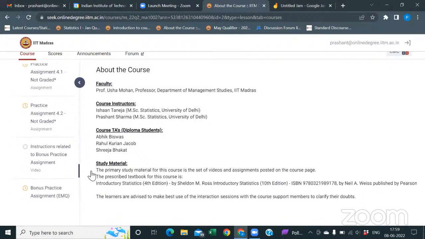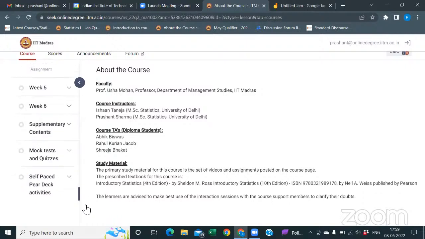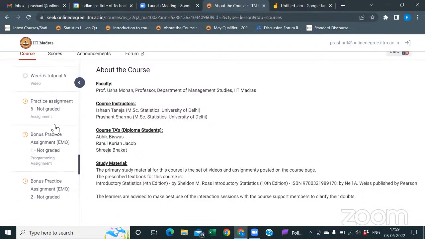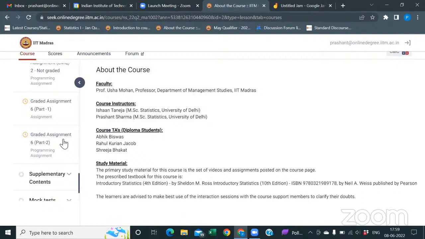There is an instruction related to the bonus practice assignment. There is timing from after, I think, 1 minute onwards. There is instruction related to this. And in week 6, you have two practice assignments. I mean total 3, but 2 EMQ based, and there is 2 graded assignment. One is the normal one, I mean MCQ, MSQ, NAT type of things, and another one is related to the EMQ.